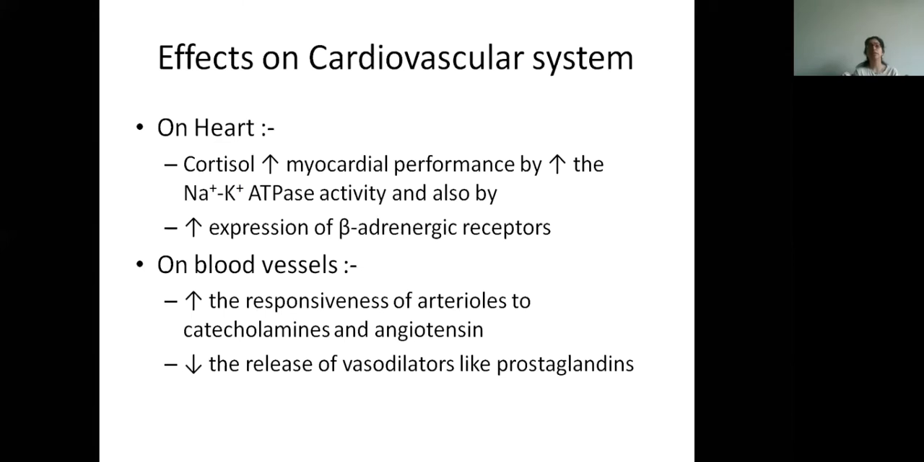So that means your diastolic blood pressure will increase because there will be vasoconstriction. And arterioles will respond more to catecholamines and angiotensin. So again, systolic blood pressure will also increase. And on the heart also, it is causing an increased performance. So overall cardiac output and contractility of the heart will increase.